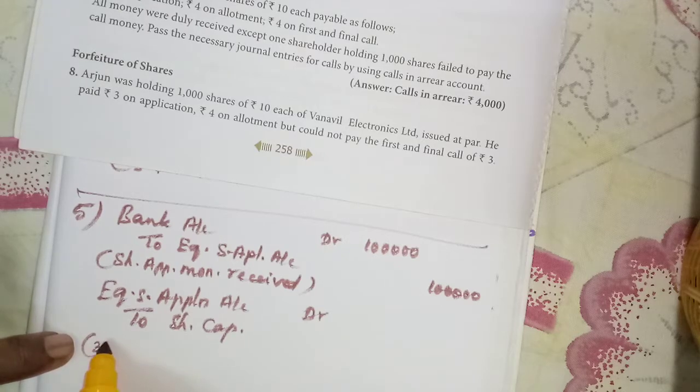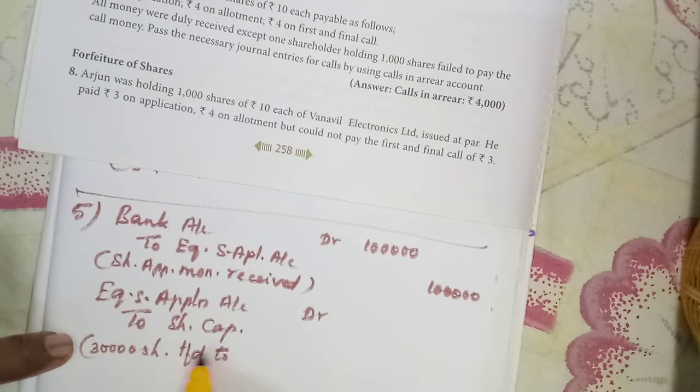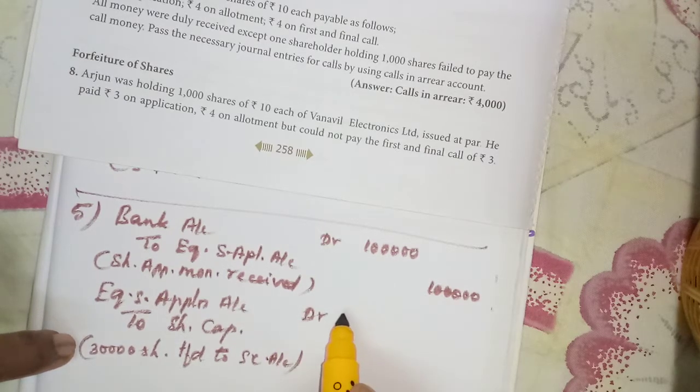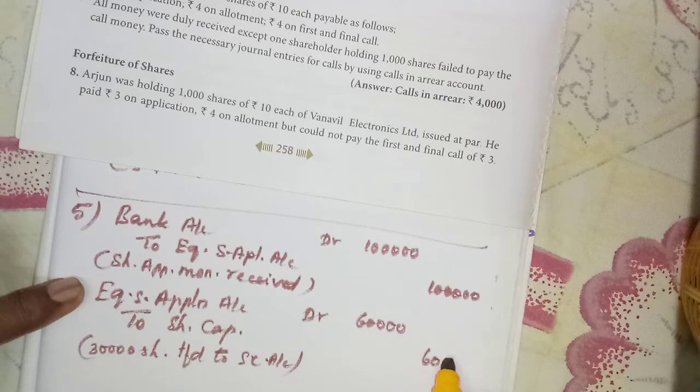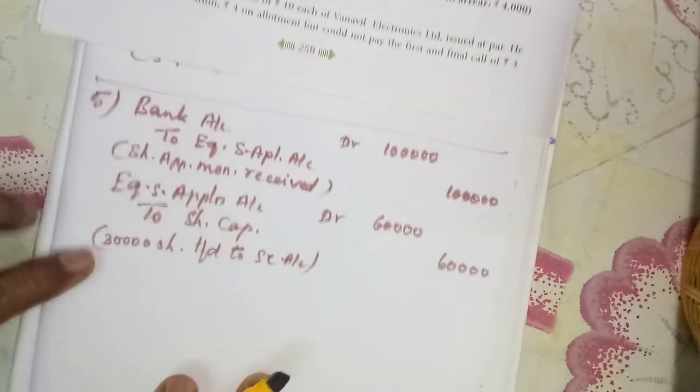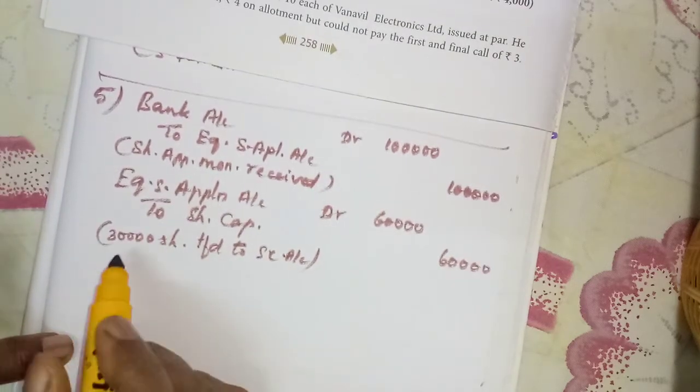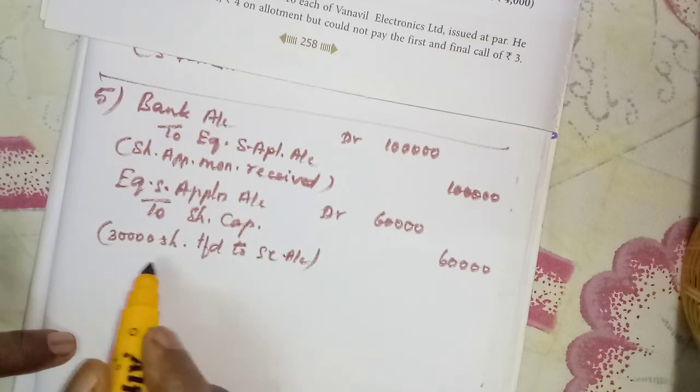Again write 30,000 shares transferred to share capital account. So 30,000 into 2, 60,000. Then how much they are refunding?